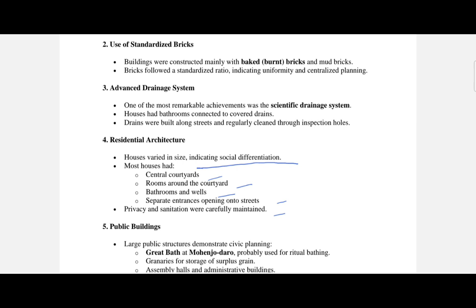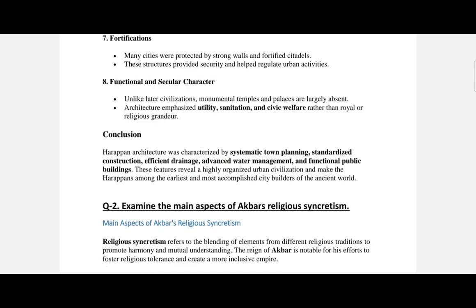And as we can see, they were having a proper water management system. We can see the example of the water management system from Dholavira, where they had the concept of reservoirs and dams, and they used to have a hydraulic model of tanks in most of the arid region also. This shows the great system of water conservation, of reservoirs, and of water management they were having. So this is what it is about the Indus Valley civilization. We can see the sanitation, the civic features, and all these things were there.